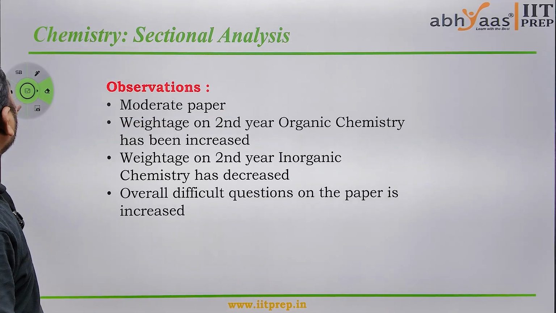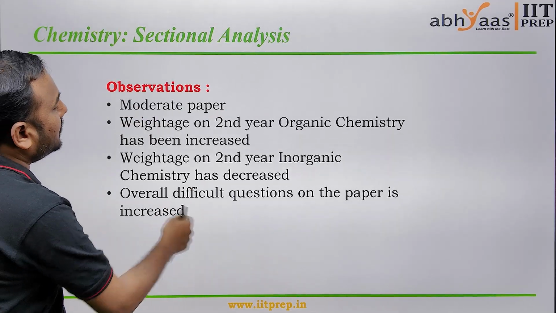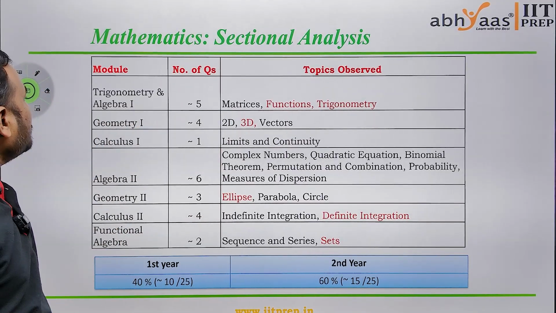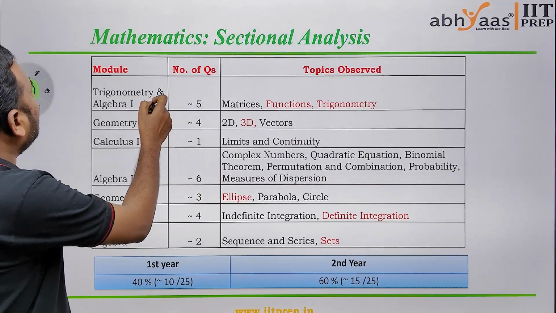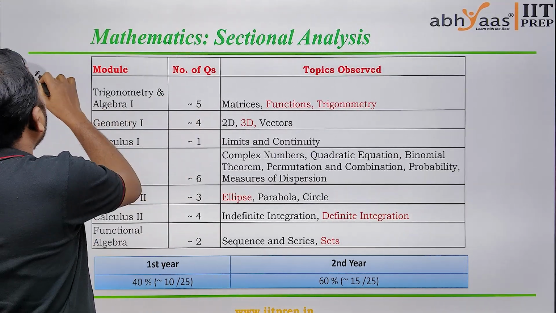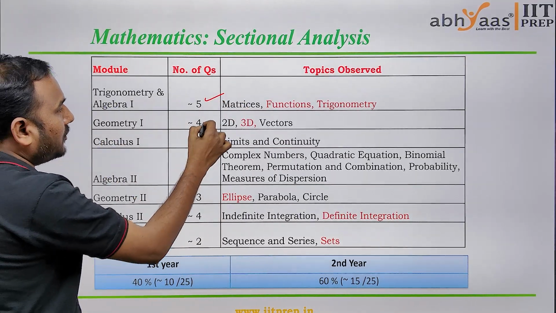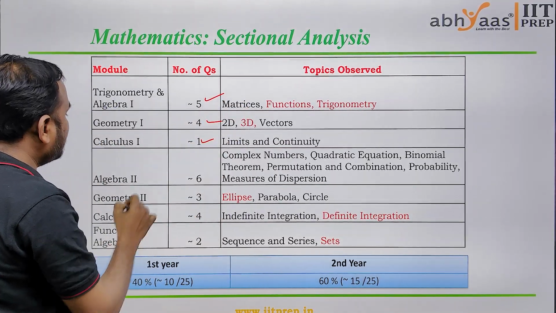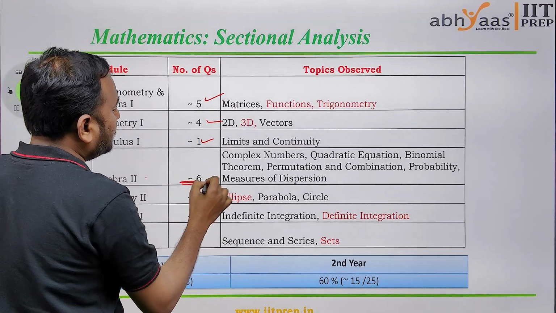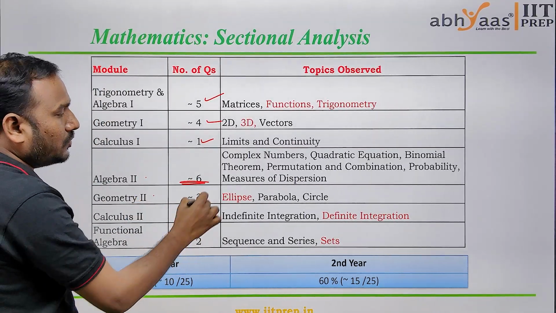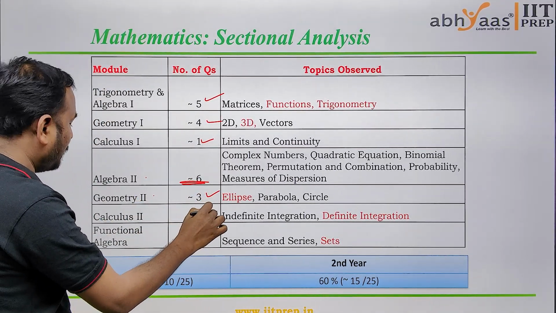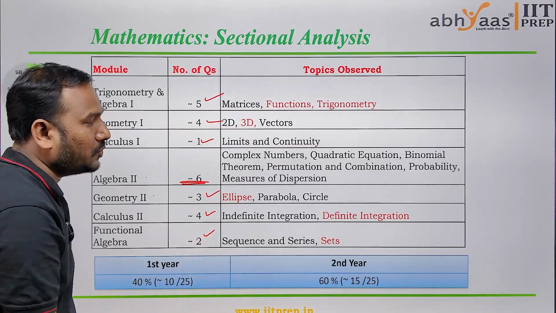Now let's get into the analysis of mathematics. If you see the math analysis, from the first year, trigonometry and algebra have 5 questions, geometry 4 questions, and calculus 1 question. From the second year, algebra 2 has almost 6 questions, geometry 3 questions, calculus 4 questions, and functional algebra 2 questions.